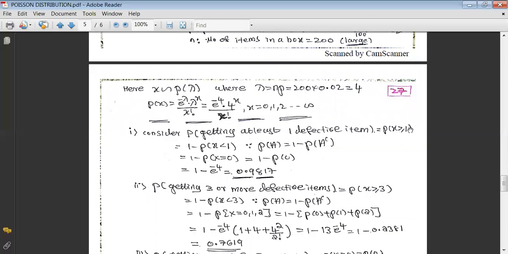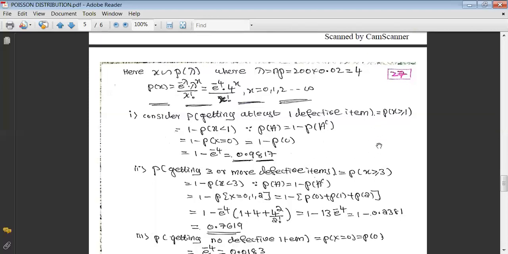Again, directly we can't proceed. Let us go with its complement. The complement of greater than or equal to 1 is less than 1. Less than 1, the only permissible value is 0. That is, x equal to 0, so 1 minus p of 0. And p of x we know. If you take x equal to 0 here, this becomes 1, this becomes 1. Simply e raised to minus 4, so we get 1 minus e raised to minus 4. This value is 0.9817.